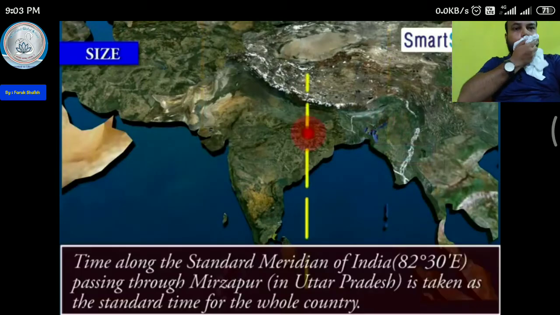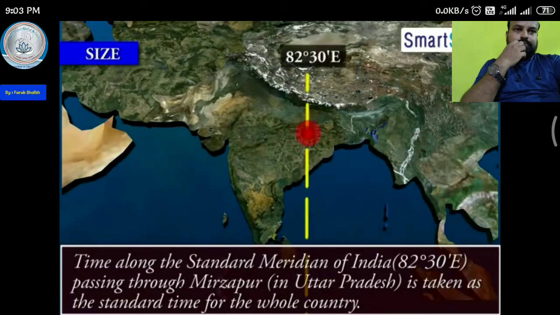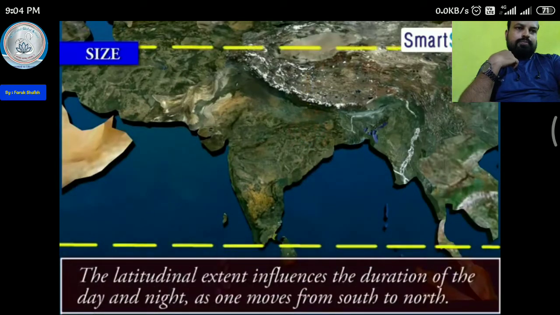Hence, time along the standard meridian of India, or 82 degrees 30 minutes east, passing through Mirzapur in Uttar Pradesh, is taken as the standard time for the whole country. The latitudinal extent influences the duration of day and night as one moves from south to north.